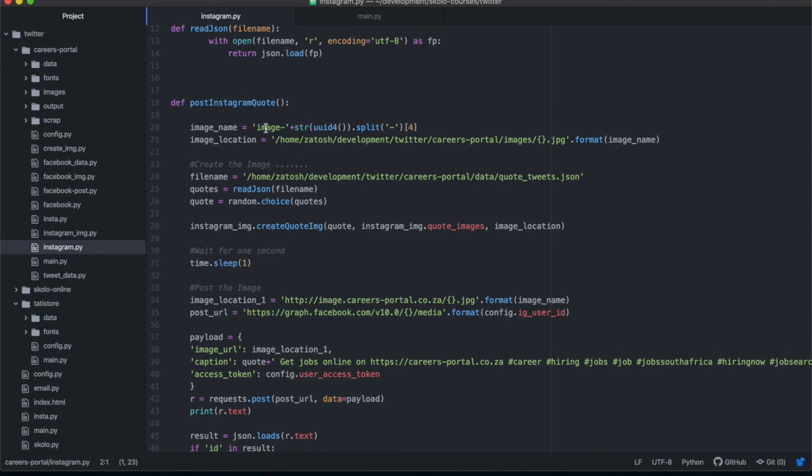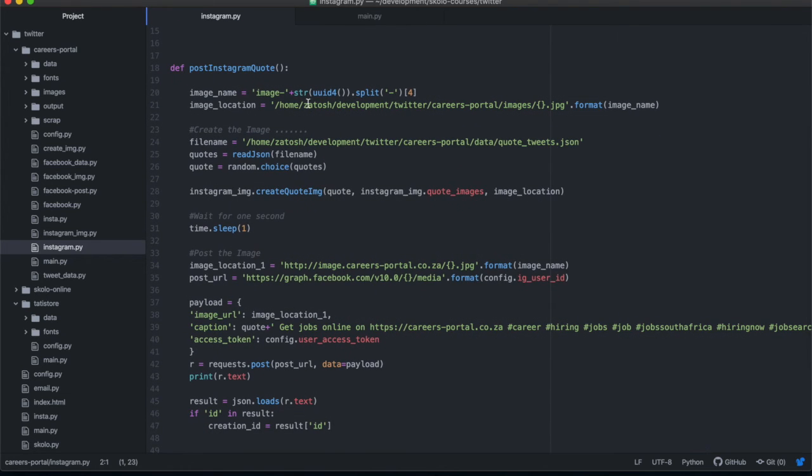And then we're going to call the image that. You can call it whatever you want, but make sure you create a unique name for the image. Then after that, we have to specify the image location. This is the absolute path in this virtual private server, or wherever you're working from, where you are going to save that image.